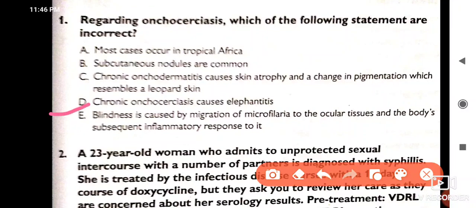Chronic onchocerciasis causes elephantiasis. This is a wrong one. So this is the answer here. But most cases occur in tropical Africa. Yes. Subcutaneous nodules are common. Chronic oncodermatitis causes skin atrophy and change in pigmentation, which resembles a leopard skin. Blindness is caused by migration of microfilariae to ocular tissues and the body's subsequent inflammatory response to it.